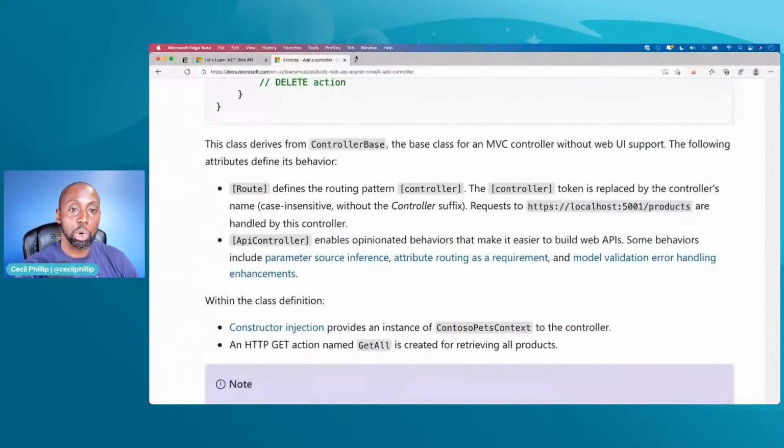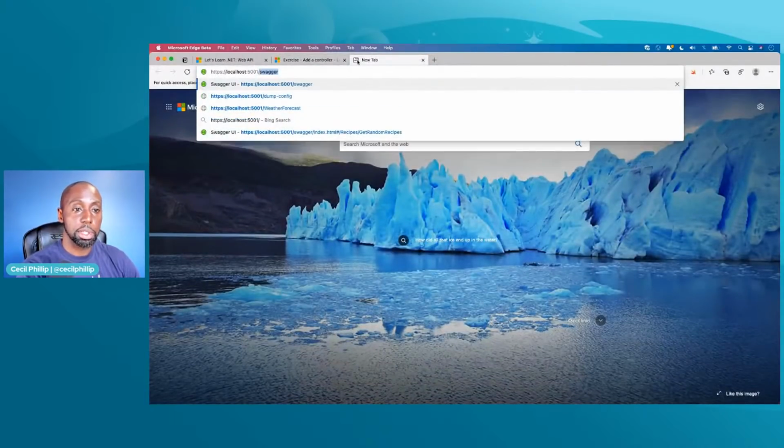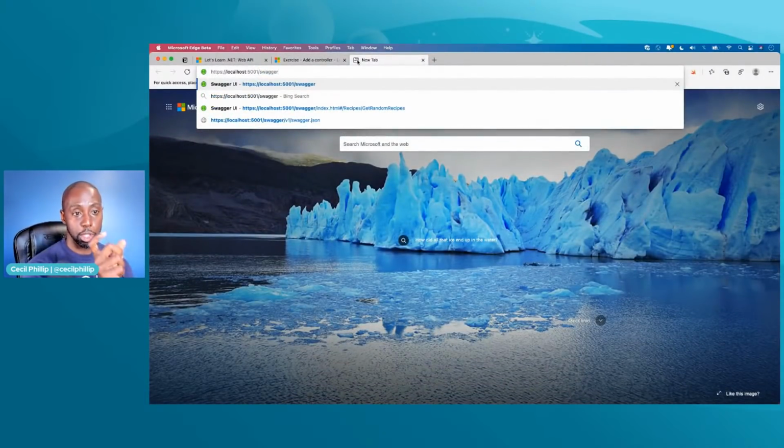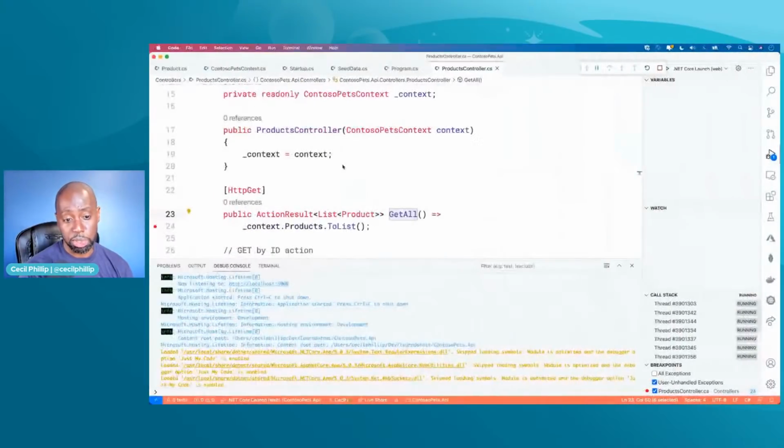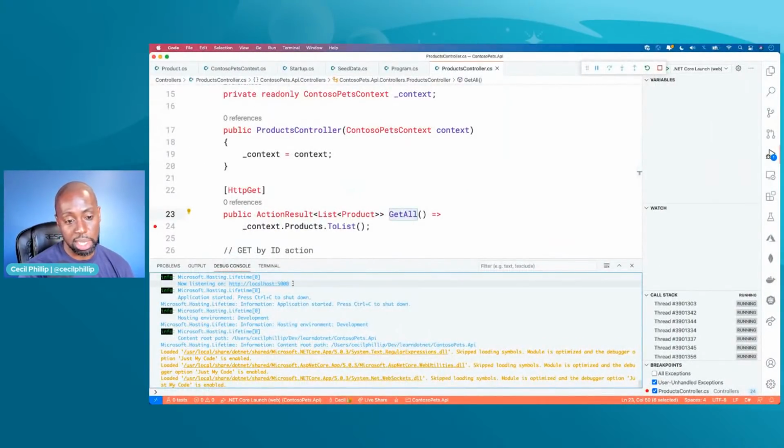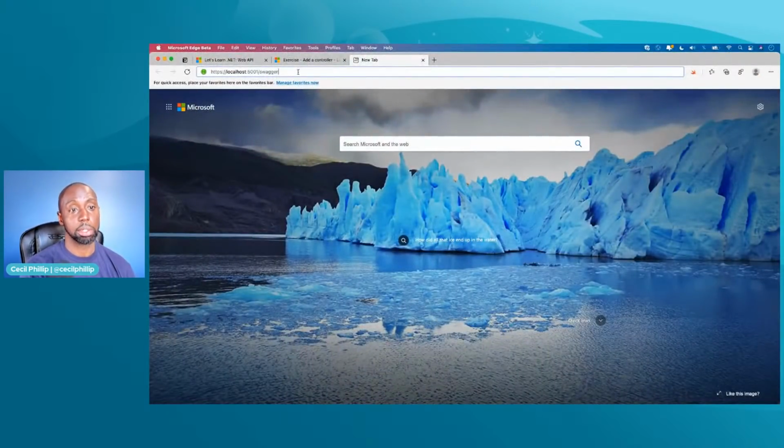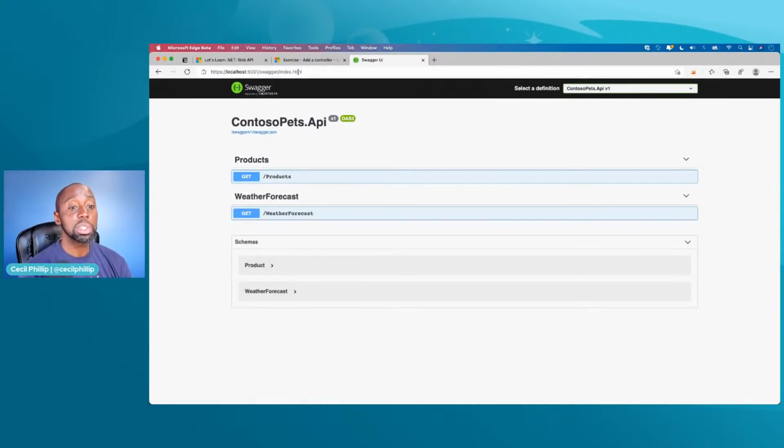And I'm going to head back over to my browser. I'm going to put in the URL that it's hosted at. And I know what it's hosted at because it says this here at the bottom inside of the logs. That might be a little hard for you to see, but it's down there. And then I'm going to do /swagger, right? And again, remember, I can do /swagger because out of the box, inside of .NET 5, the Web API templates do have the Swagger support in there by default.